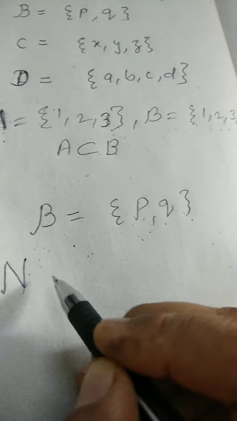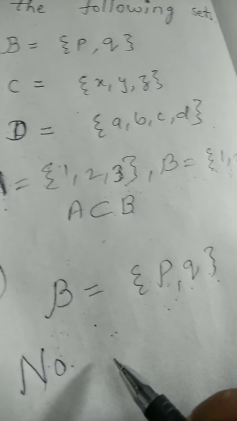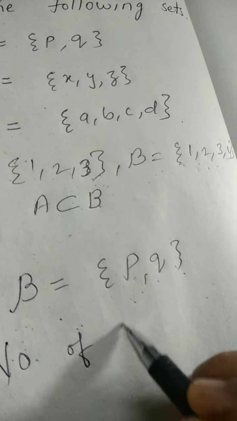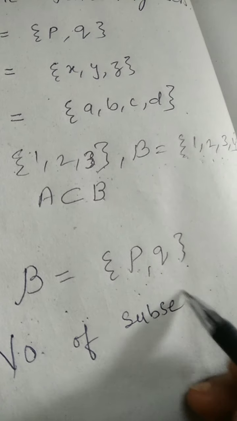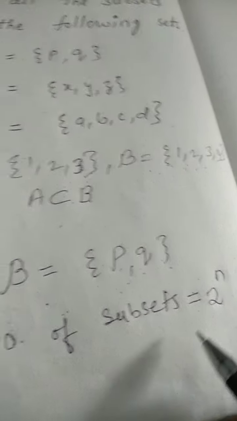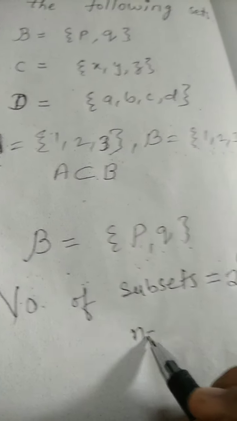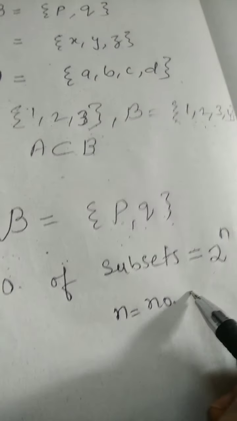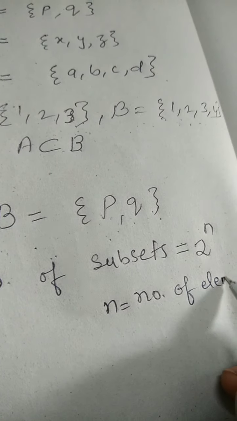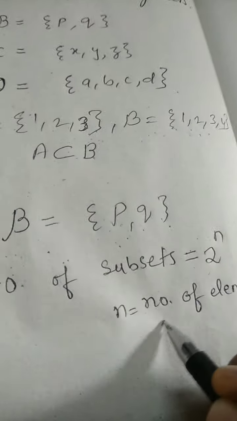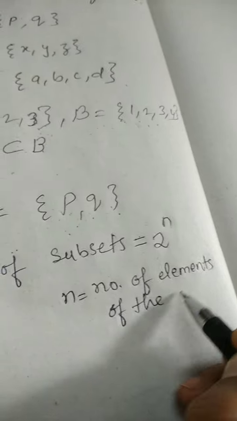Let us write the formula. Number of subsets is equal to 2 to the power n, where n is the number of elements of the set.